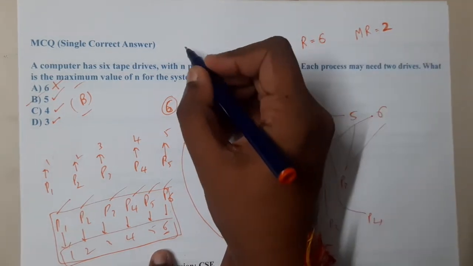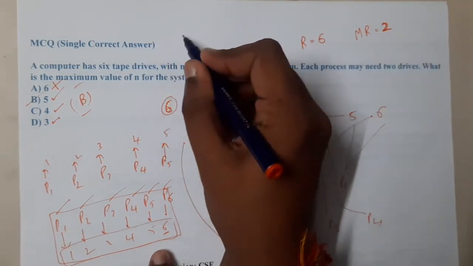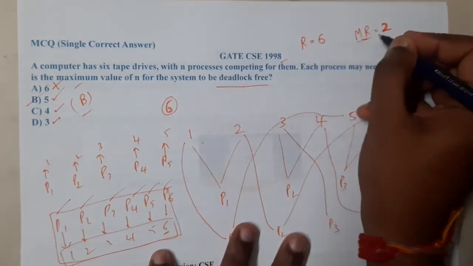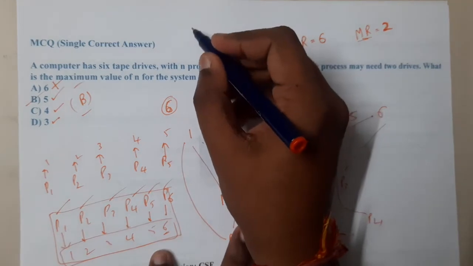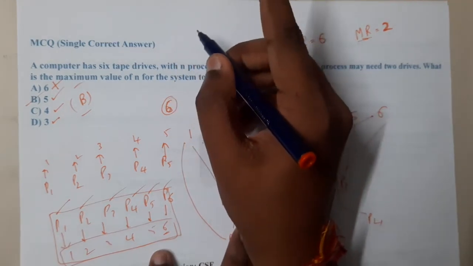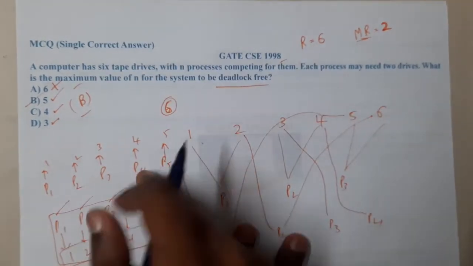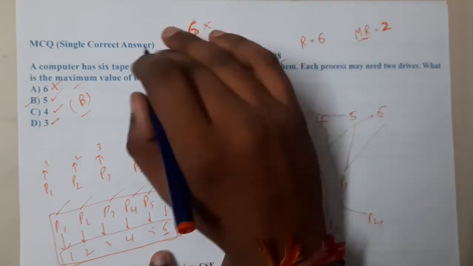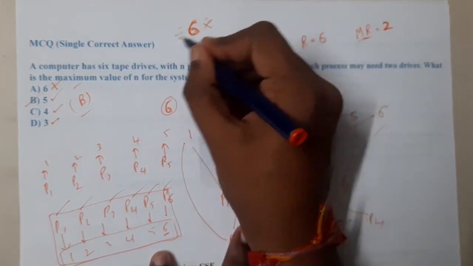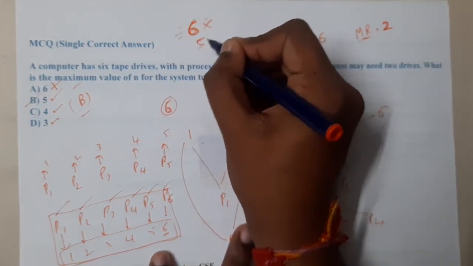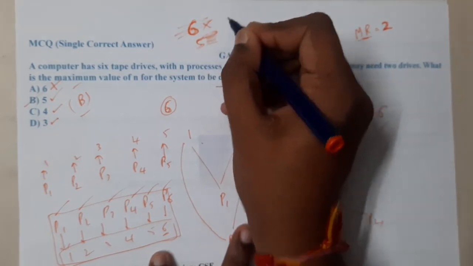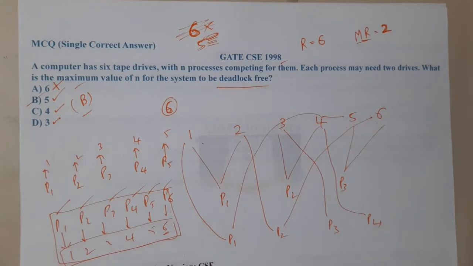So basically, for each processor I will give one unit, so I can give up to 6. If I give a total of 6, it is not possible because everything will be deadlocked. So what I will do is give 5. If I give 5, each one will get 1 and one drive will be left free, so that process will start executing. In this way also you can do it.